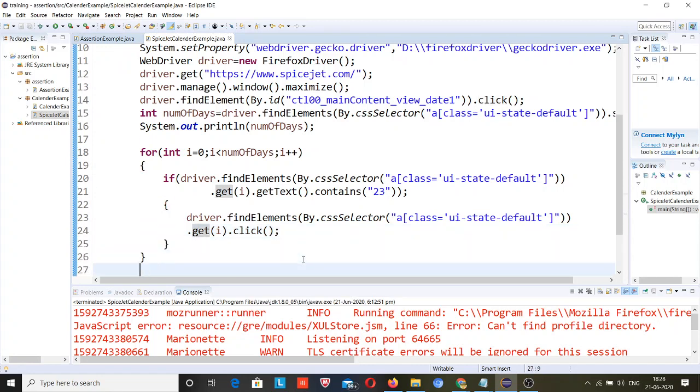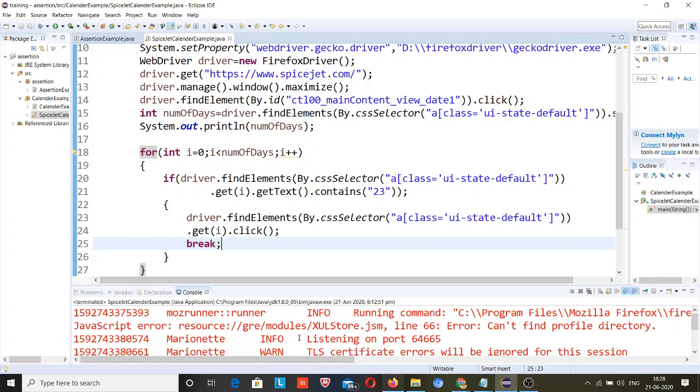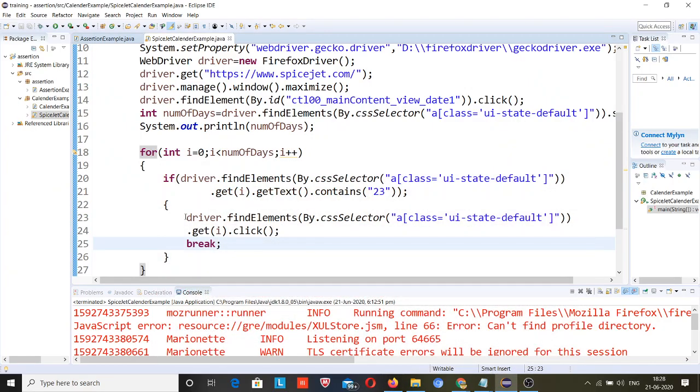After that you need to use break. It is not compulsory, but you need to break your loop from here, because if your desired result is achieved, why run this code again and again? Otherwise your code will keep running until 40, because this loop tells us to run 40 times, as this is returning 40.